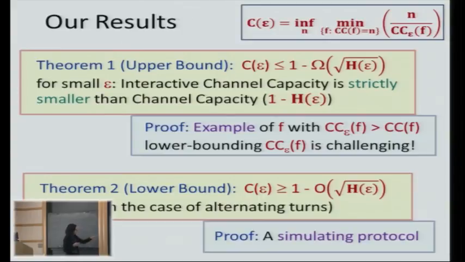To show the second result, which is easier, you need to show that the capacity is greater than something. So what you do is construct a simulating protocol, an algorithm. This algorithm takes any communication protocol that works over the non-noisy channel, and shows how to simulate it over the noisy channel without using too many extra bits. OK, so this is our result.